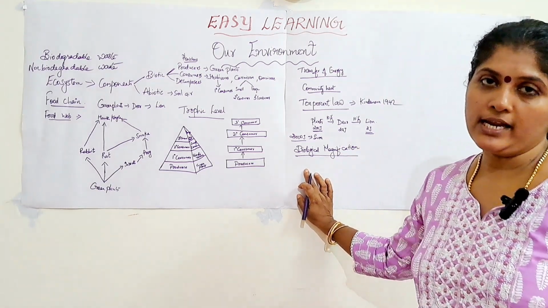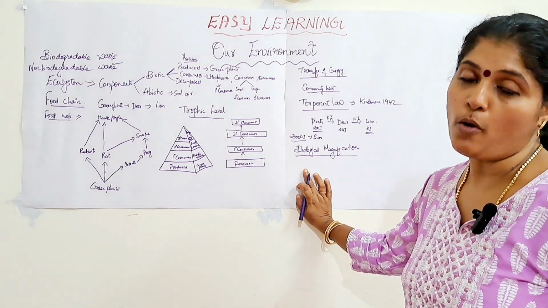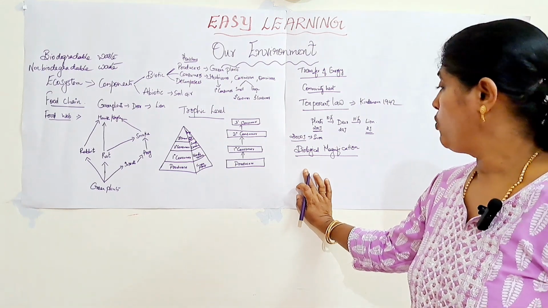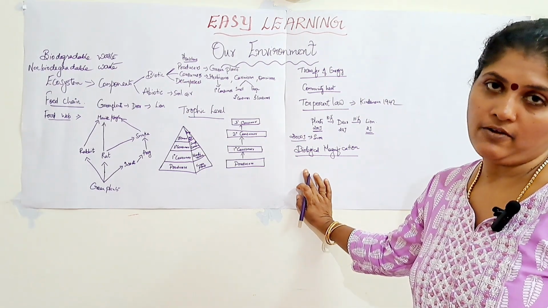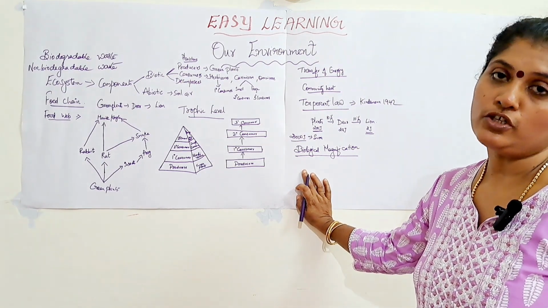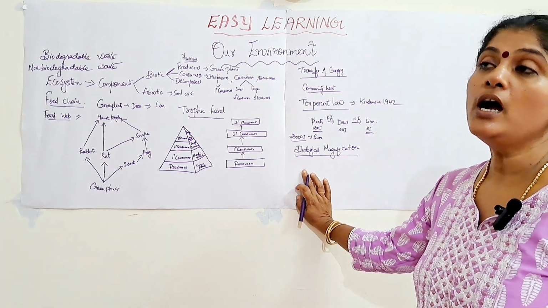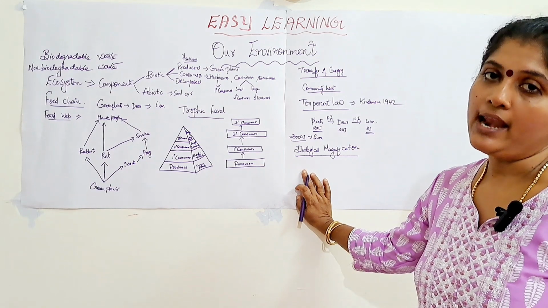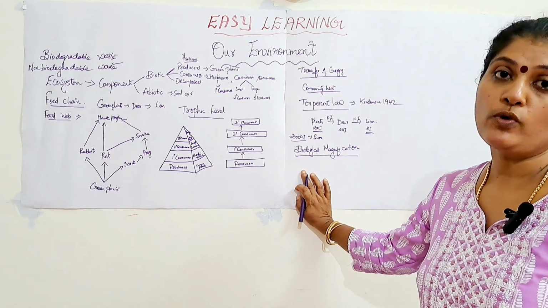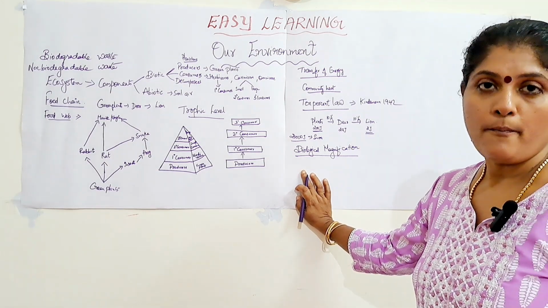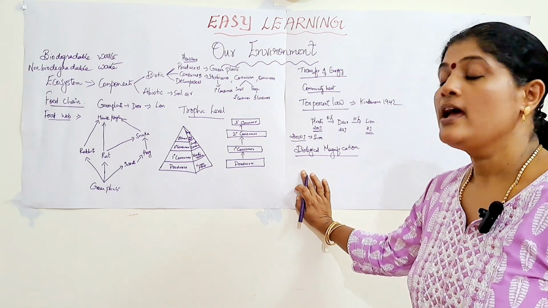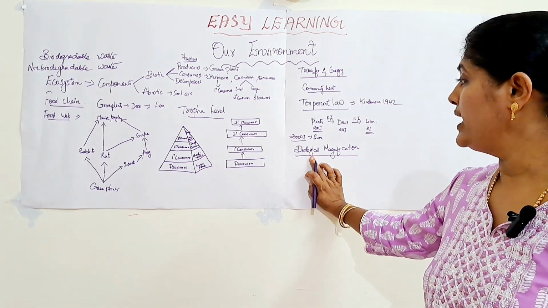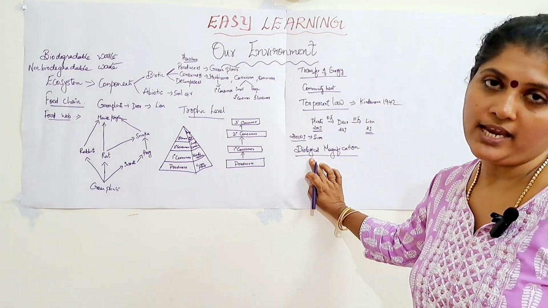Biological magnification. The next topic, a very important topic, is what is meant by biological magnification, or bioconcentration of pesticides. The accumulation of pesticides in the organism at each trophic level is known as the bioconcentration of pesticides.